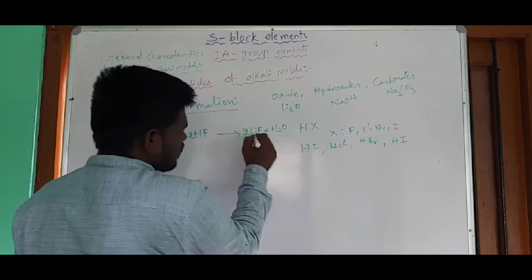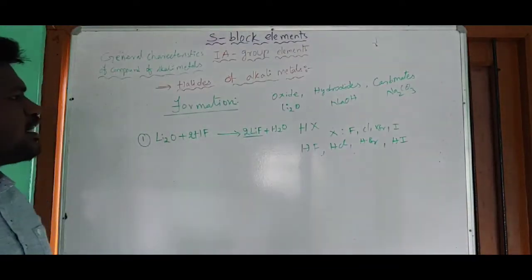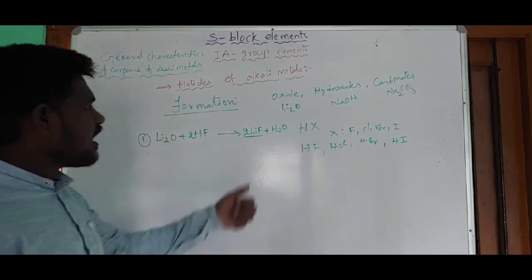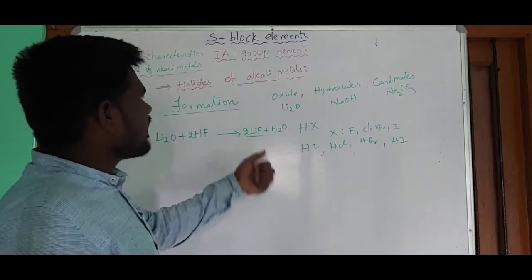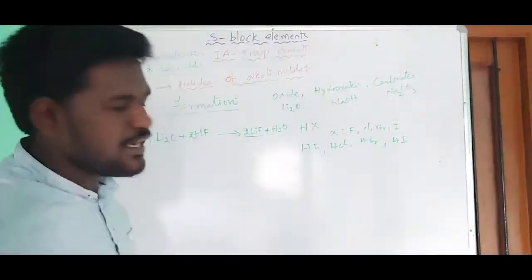This is lithium fluoride, or fluoride of lithium. This is an example for the halide of an alkali metal. Here the halide is fluoride and the alkali metal is lithium. So this is lithium fluoride.